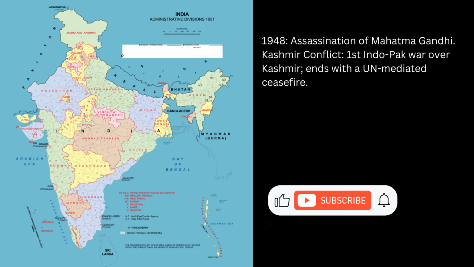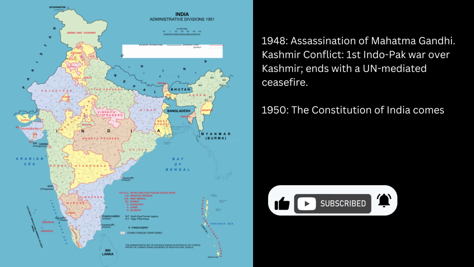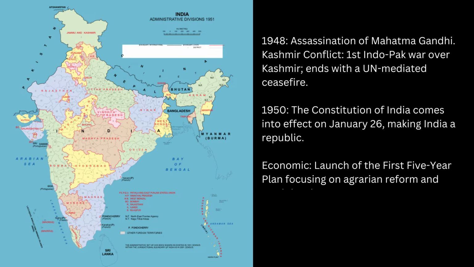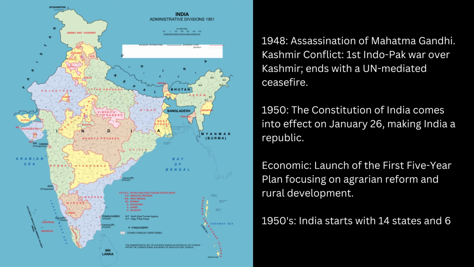Moving to 1948, we see two distinct events: the assassination of Mahatma Gandhi and the First Indo-Pakistan War over Kashmir, which ended with a UN-mediated ceasefire. On January 26, 1950, the Constitution of India came into effect, officially making India a republic. The country was initially organized into 14 states and 6 union territories.